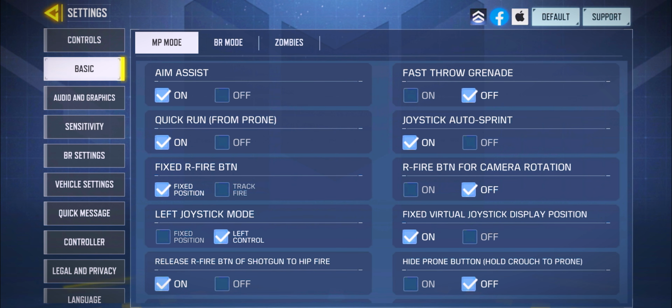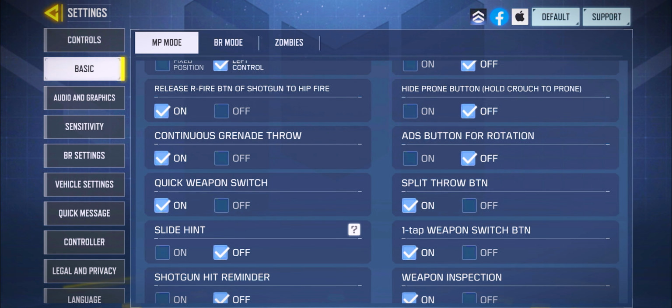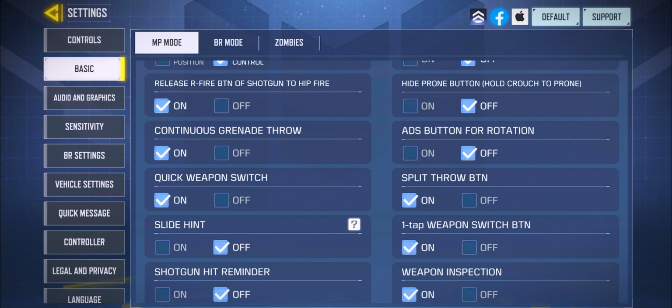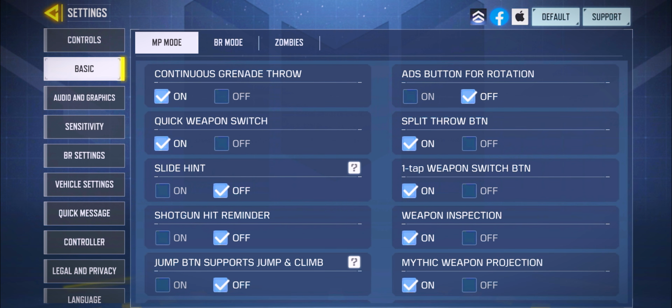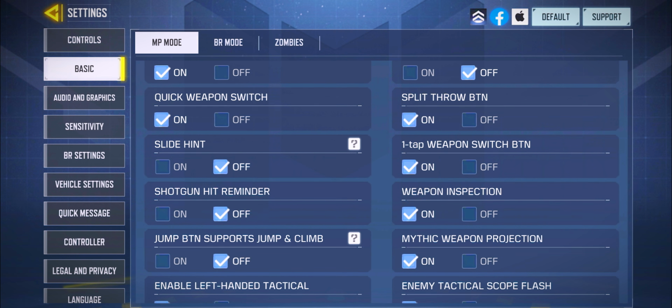Alright, let's go to my basic settings. As you guys can see, I have my aim assist on, and I want you guys to focus on one thing, which is the right fire button for camera rotation. I want you guys to turn that off. Alright, there's nothing too crazy here so far. One thing else is that you should also turn off ADS button for rotation. Turn that off as well.